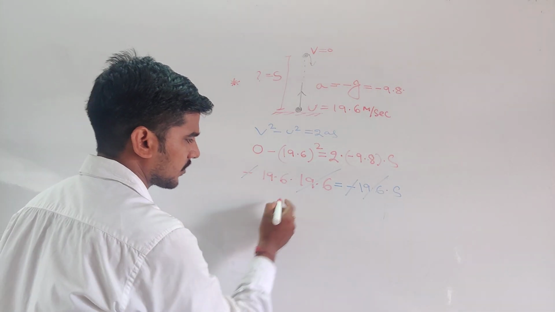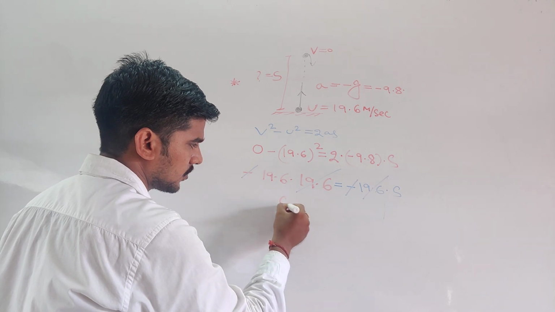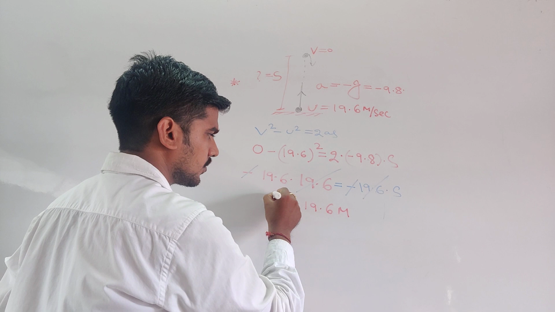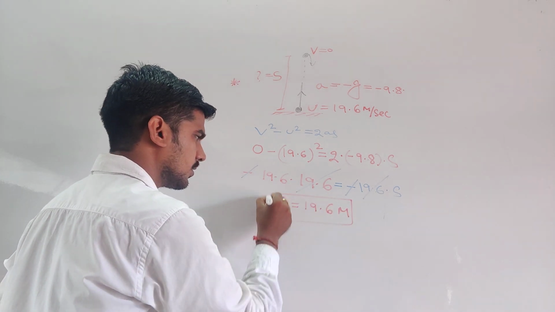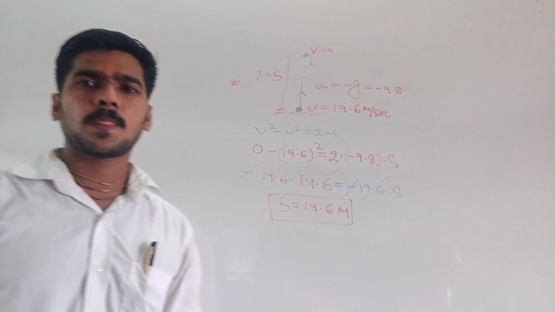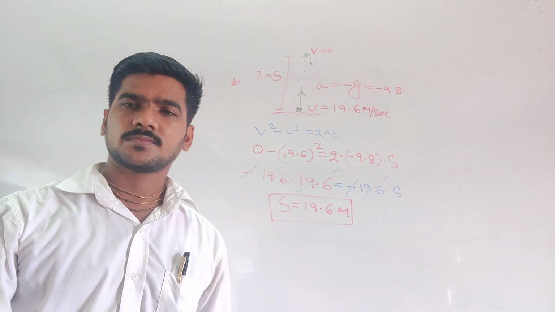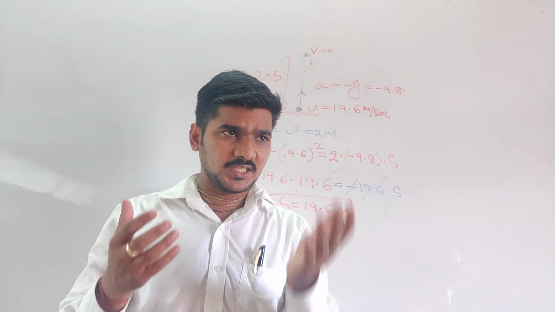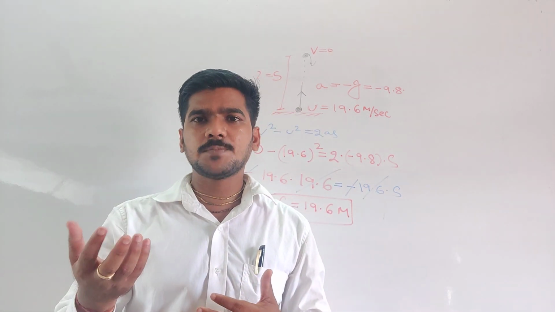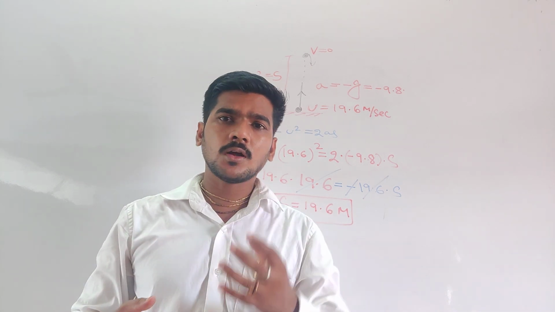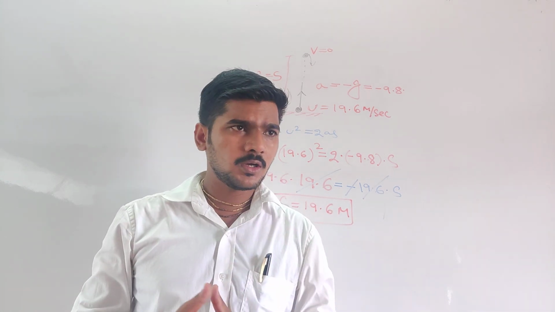This is your answer. Did you understand the concept, how we take plus g and how we take minus g? On which case you take U as 0, and on which case you take V as 0. All are clear?